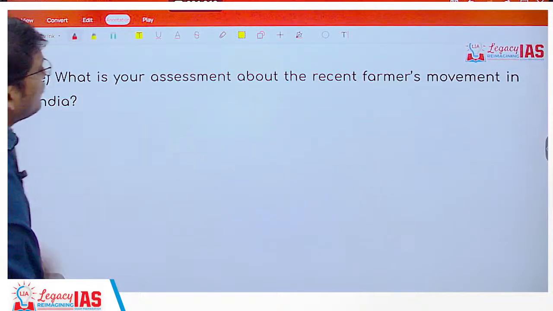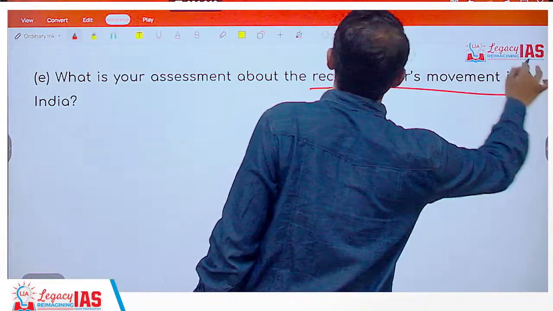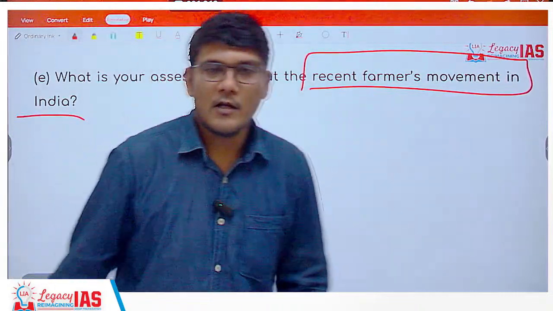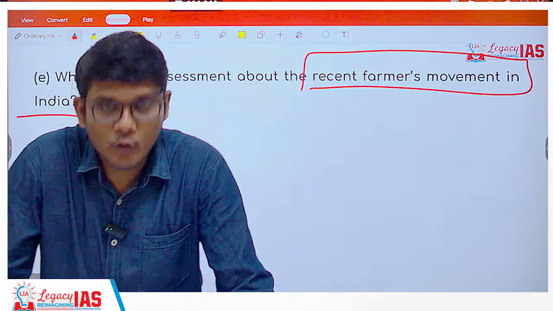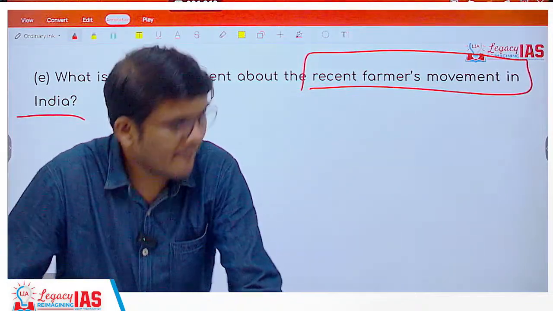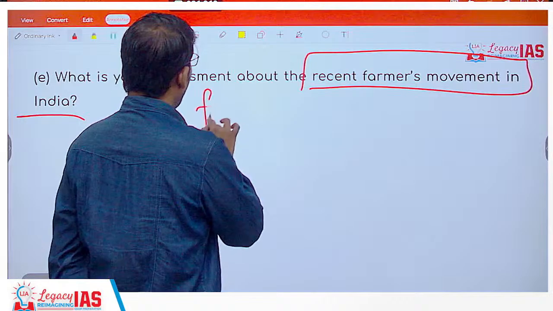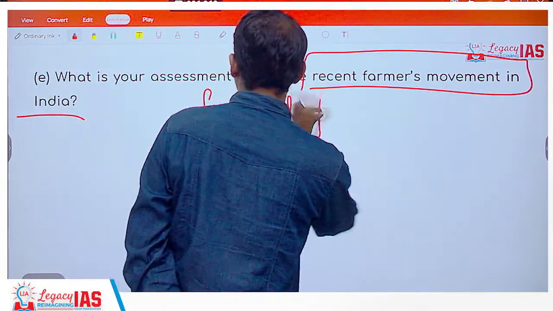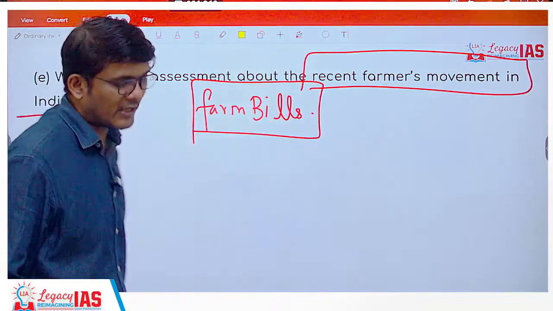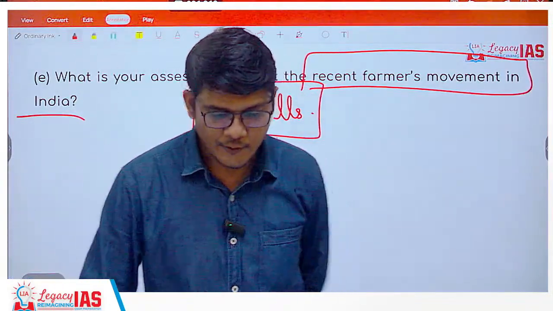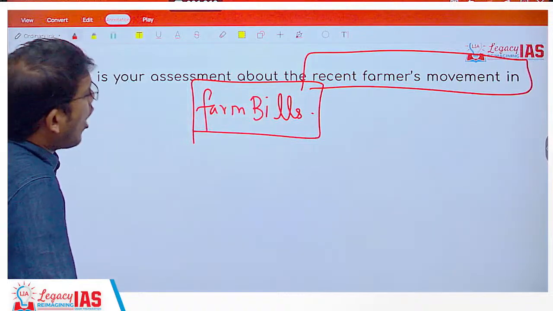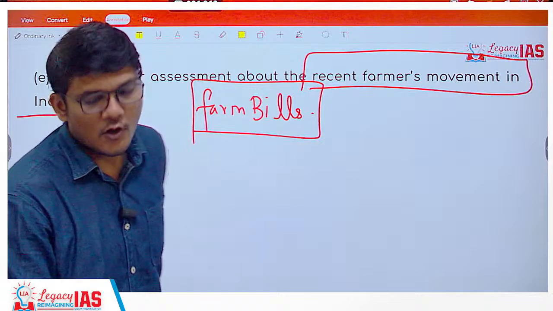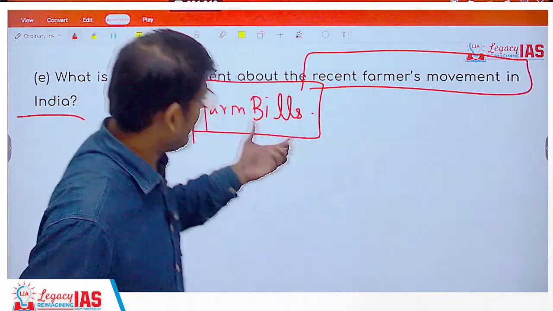Last short note: what is your assessment of the recent farmers movement in India? Recent farmers movements have happened, like Tamil Nadu farmers have gone to Delhi and protested. There have been protests against the farm bills. So what is our assessment? You need to assess the farmers movement as a social movement, how people were garnered for this, and what impact it had on the Indian polity.